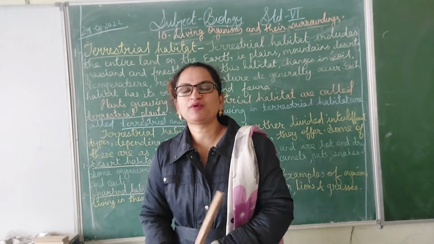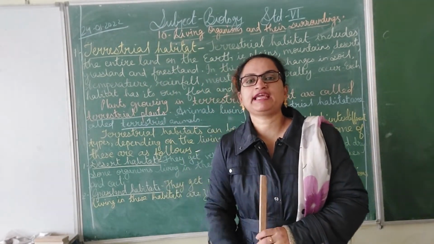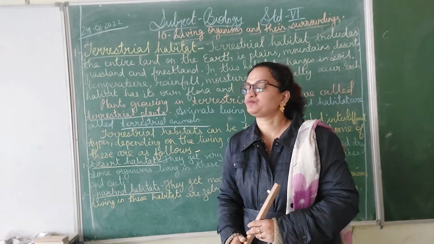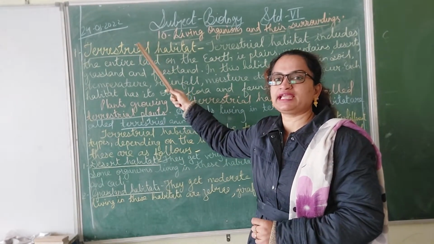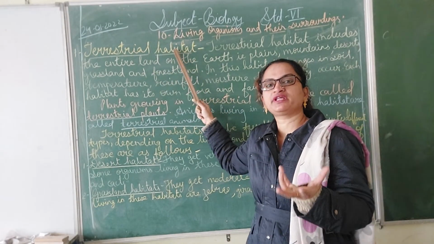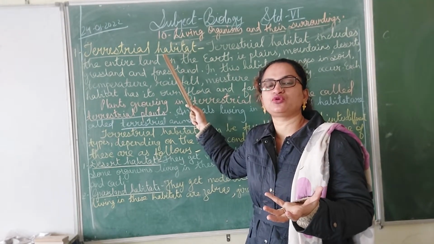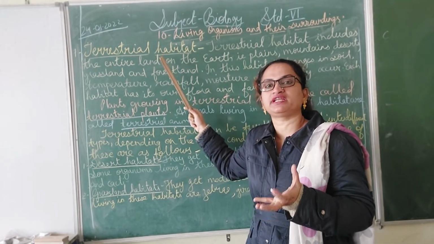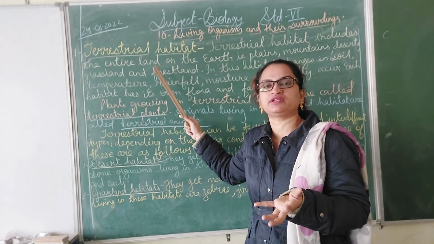So we have studied about the habitat and the different types of habitat. Now let's study every habitat in detail. Okay, now first that we are going to deal with today is the terrestrial habitat. Now, as I have told you before, terrestrial means land. So, the organisms that live on land are known as the organisms living in the terrestrial habitat, and they are known as terrestrial organisms, terrestrial plants or terrestrial animals.